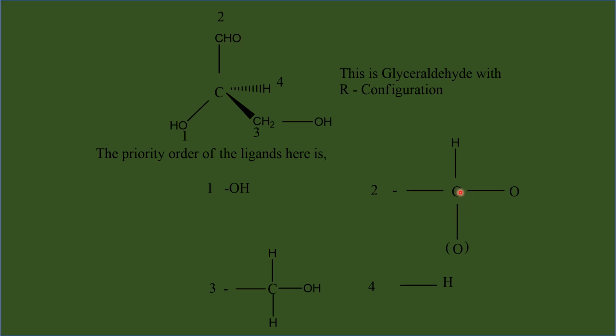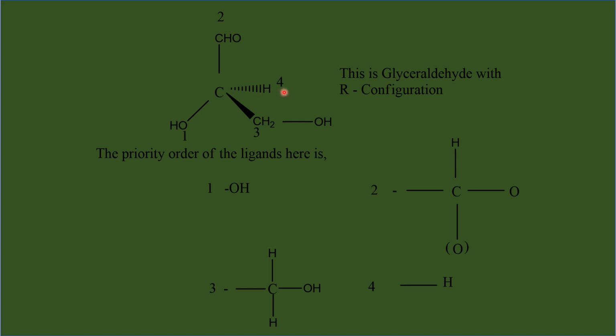Therefore, this group has higher priority over this one. That is why next to oxygen, the aldehyde carbon is given higher priority over the remaining groups. And next to this we have this group that is given priority number 3. The hydrogen with the lowest atomic number is given number 4. After assigning the priority numbers, you can see that the least priority group is kept at the back.